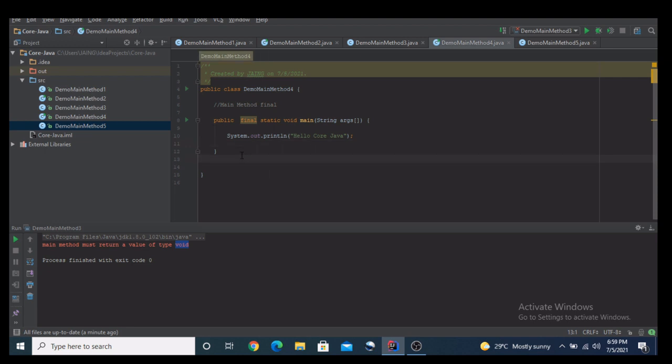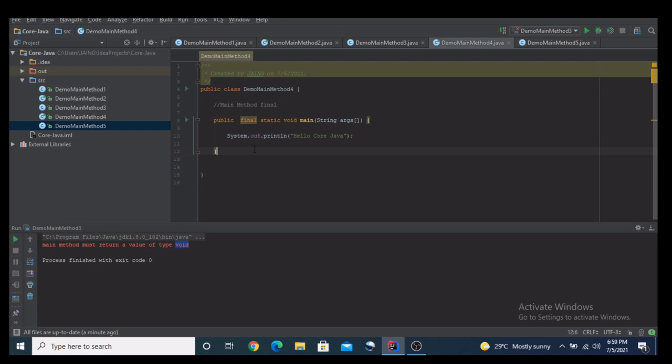As we know, we cannot override the main method, so there is no need to mention the final word to stop it from being overridden, but still I have tried to provide final over here. And if I try to override this method, I will get an error that this method is marked as final, so I cannot override it.